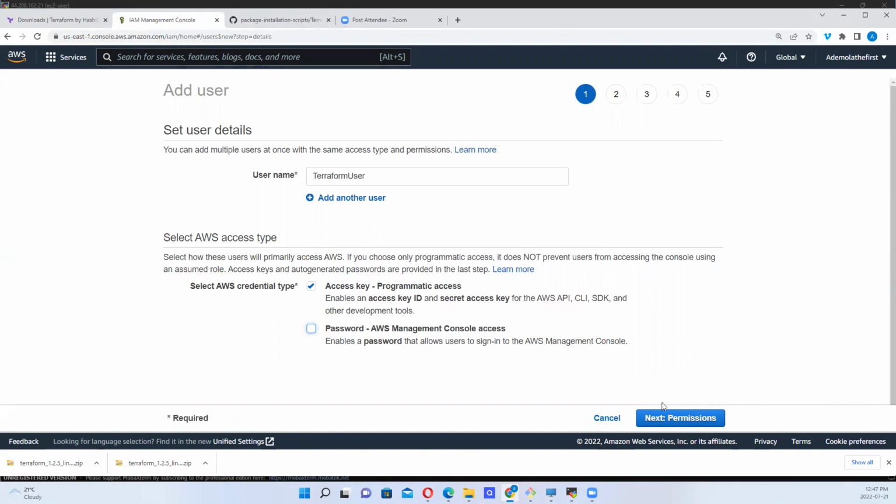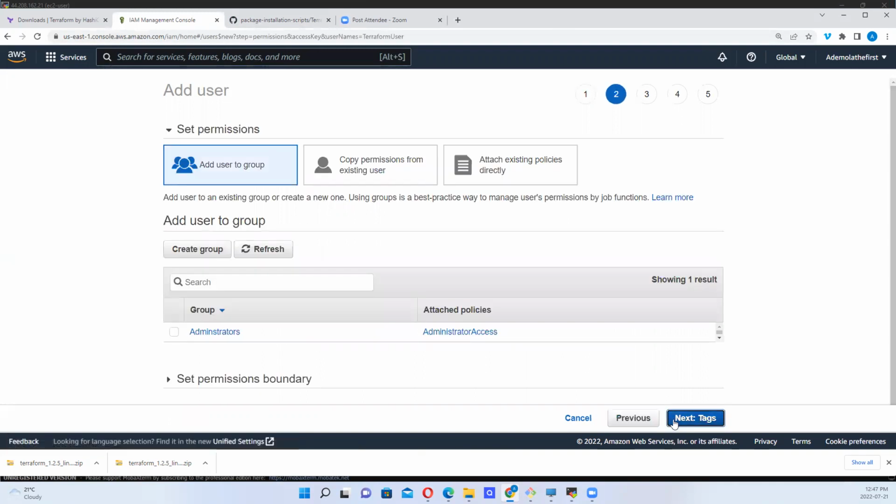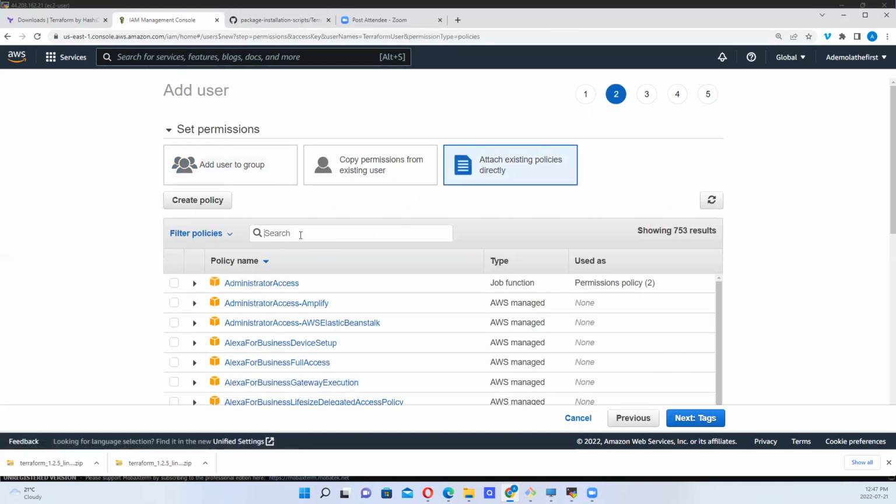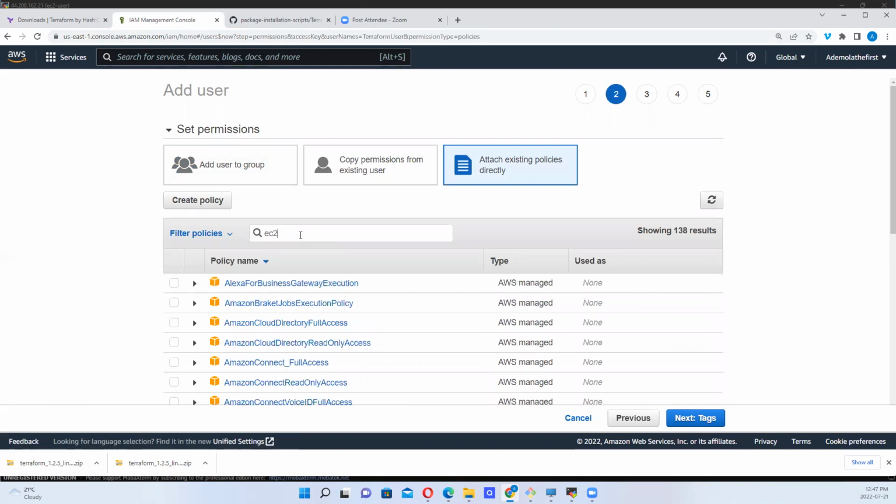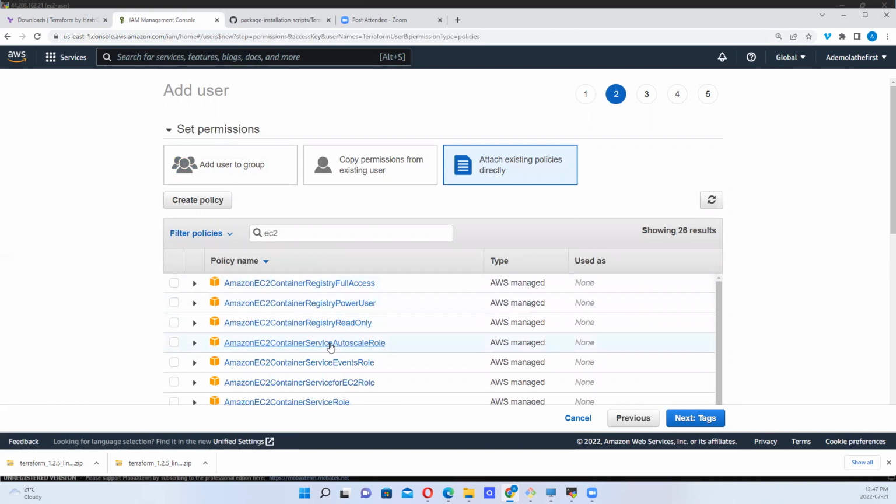Okay, the next thing we want to do is go to permissions. I don't have a user group I've created which I want to add this user to. For the purpose of this session, I want to be able to create EC2 instances, so I'm looking for an existing policy that can give this user EC2 access.